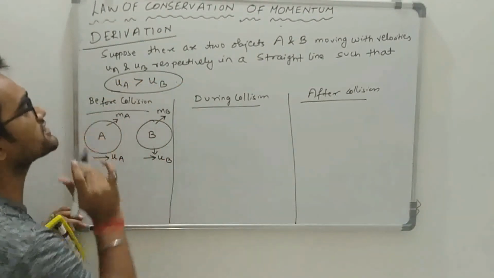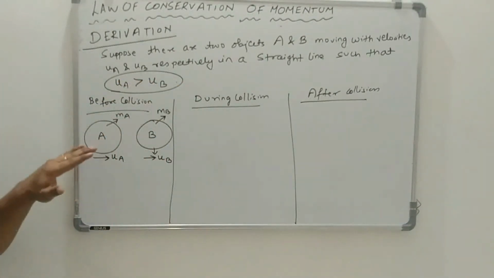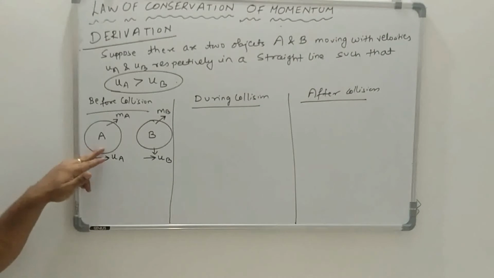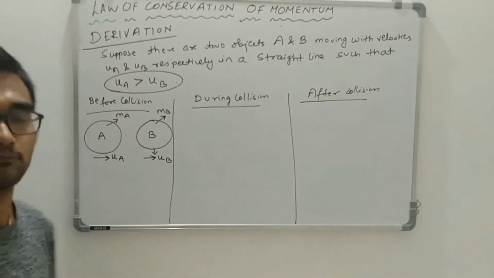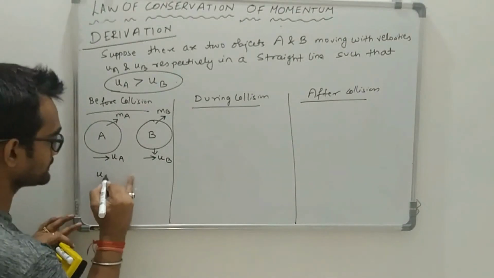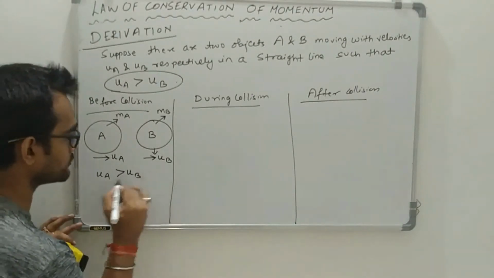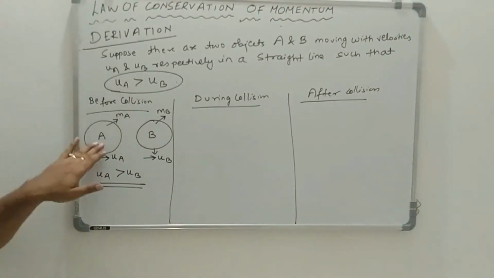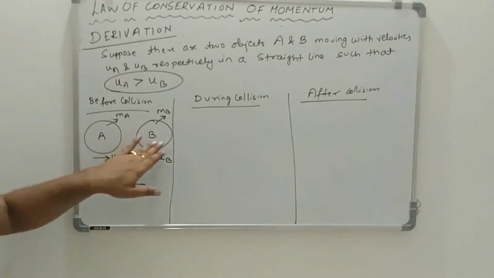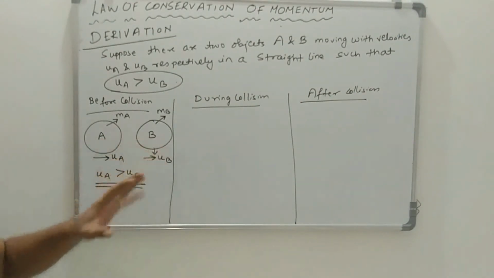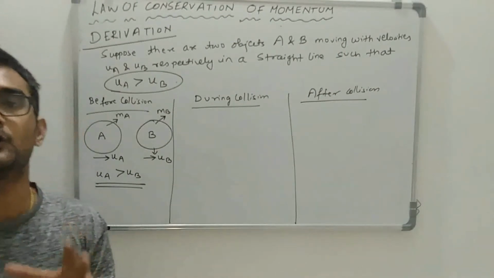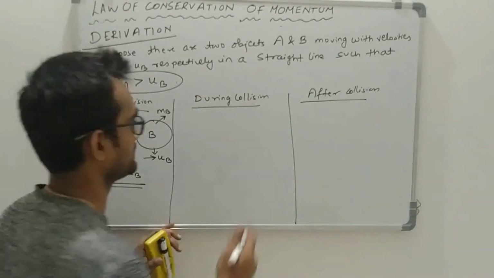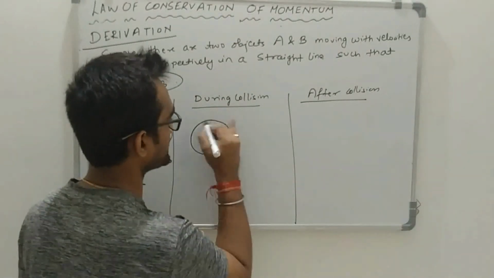Here it is mentioned that the initial velocity of object A is more than the initial velocity of object B. UA is greater than UB, as its velocity is greater than the velocity of object B, after certain time, both the objects will collide.